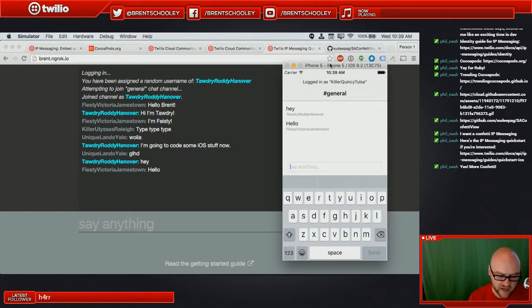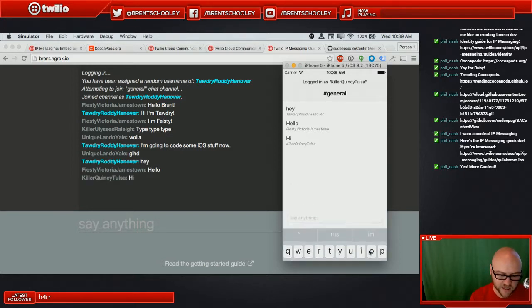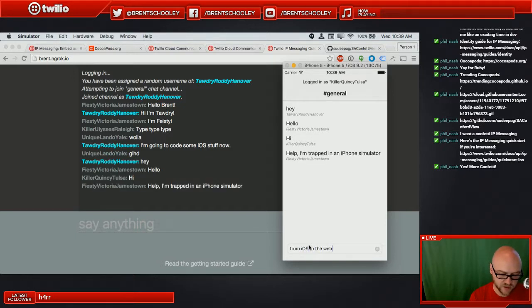So I'm going to say hi from the iOS application, and you'll see that it shows up in your web browser if you still have it loaded. If you don't still have it loaded, you'll see it on screen here. But we do have chat messages going from iOS to the web. So yeah, help, I'm trapped in an iPhone simulator. Yeah, so this is great.